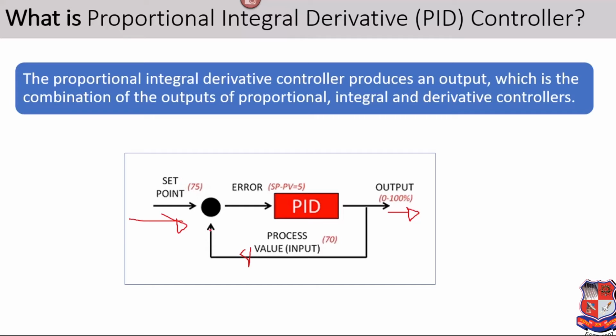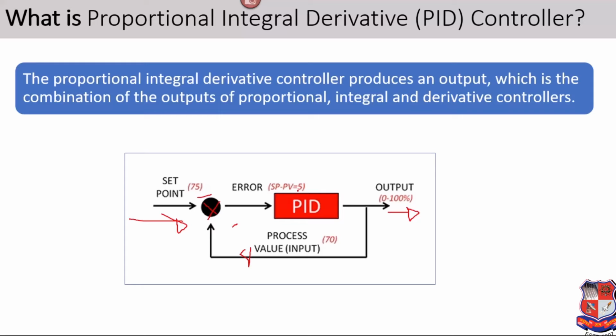My set point is that 75% production should be achieved, but the process value can be different; we are achieving only a 70% value. So in that case 75% is the target, but our process value is 70. So at the summing point we are getting an error in the form of 5%.